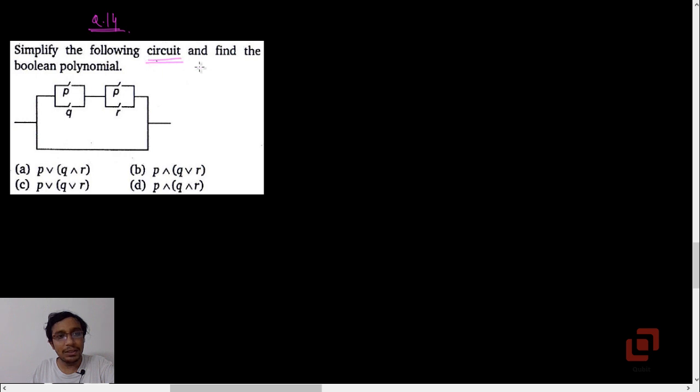Simplify the following circuit and find the Boolean polynomial. Boolean polynomial means the statement or proposition representation of the given arrangement of switches. Here we have P, Q, R. First is P or Q, right? Then we have a series arrangement here, so we must write and, and then again a parallel arrangement of the switches P and R, so P or R. Now this is an example of the distributive law.